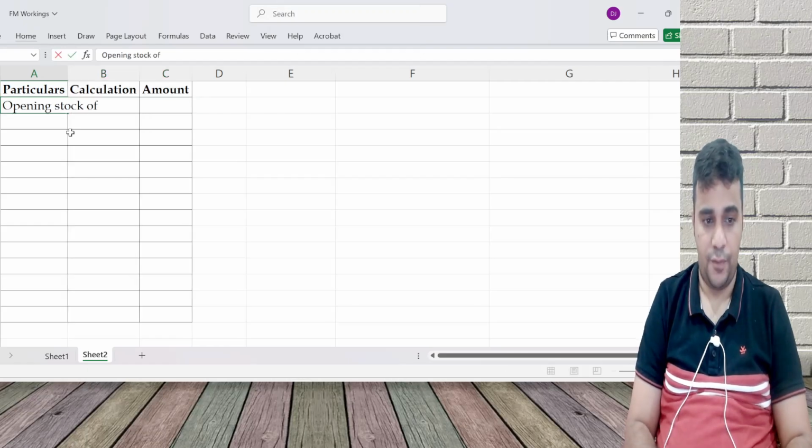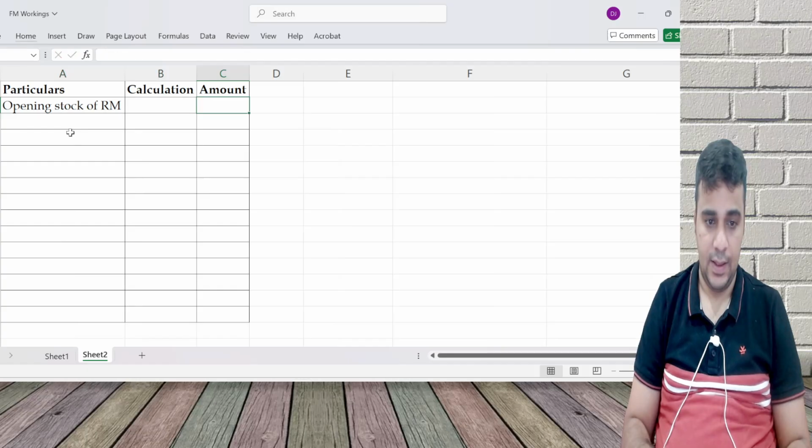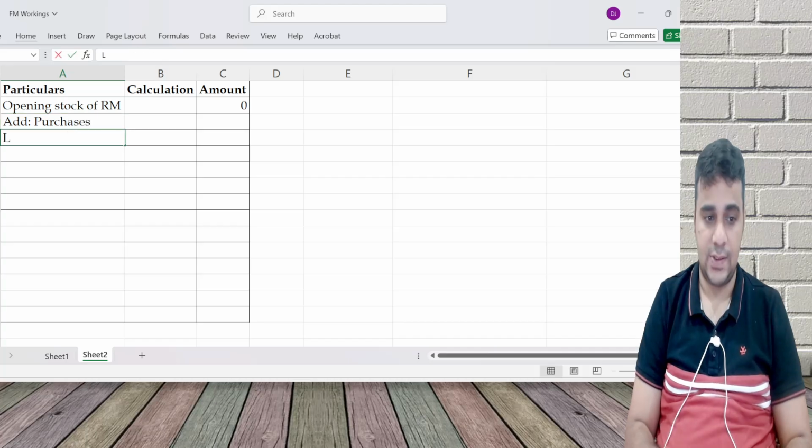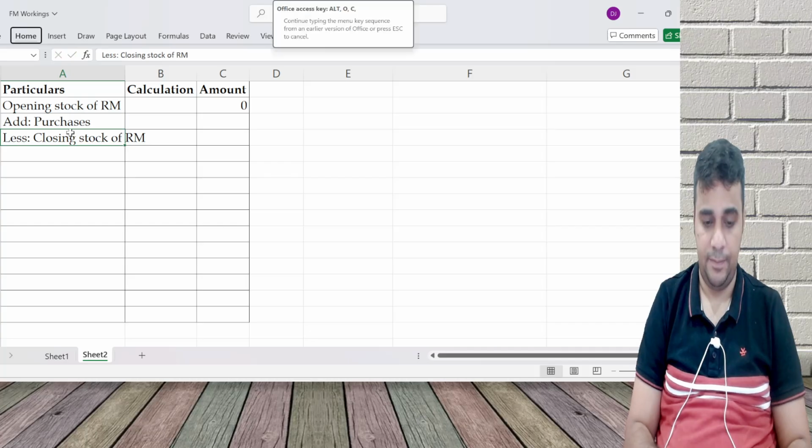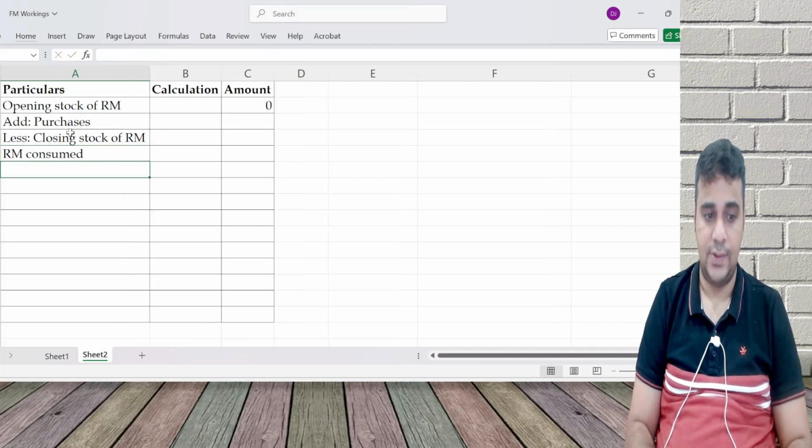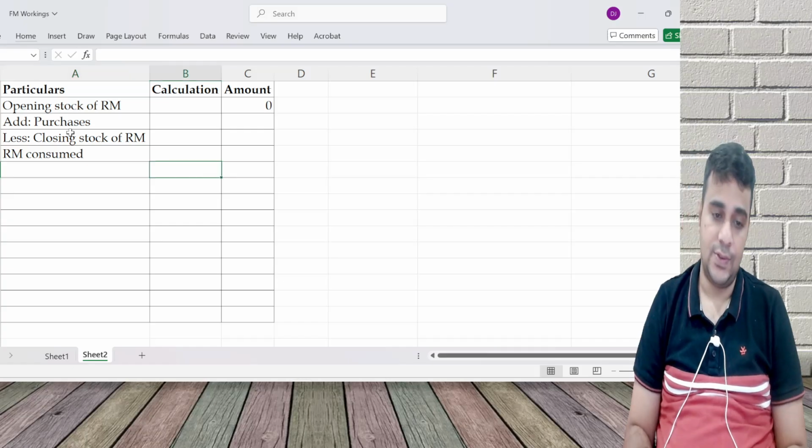Opening stock of raw material is 0. Add purchases, less closing stock of raw material, gives raw material consumed.